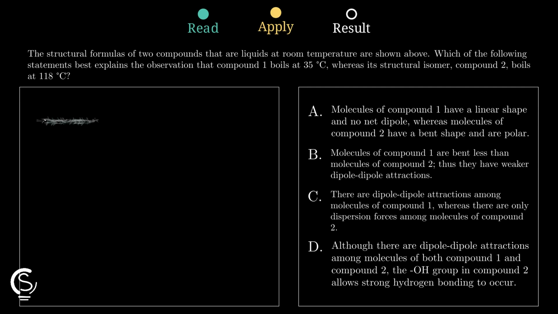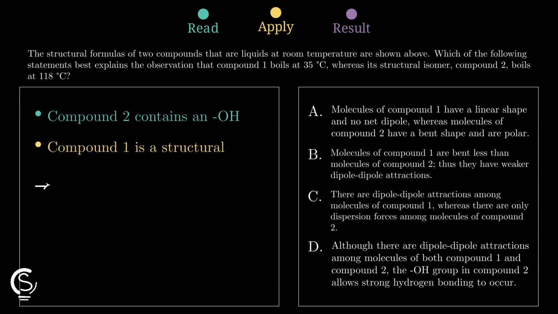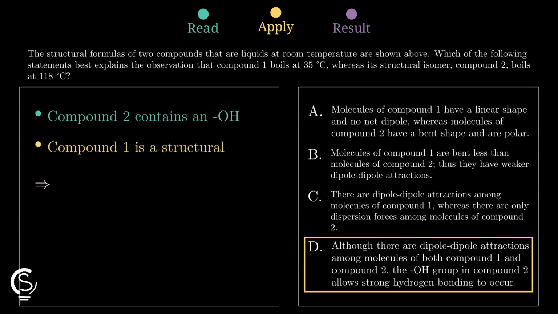Next, compare this to compound 1, which is a structural isomer but lacks that hydroxyl group. While both molecules have dipole-dipole attractions, only compound 2 can form those extra strong hydrogen bonds. Since hydrogen bonds are significantly stronger than standard dipole forces, compound 2 requires much more energy to boil. That makes option D our final winner.